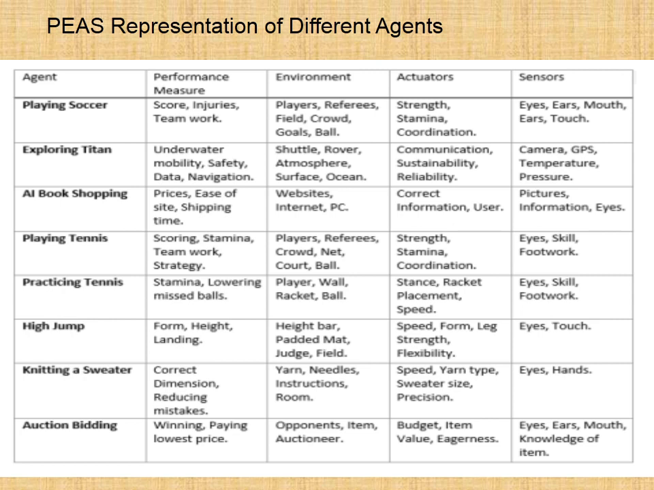A. Playing soccer. B. Exploring the subsurface oceans of Titan. C. Shopping for used AI books on the internet. D. Playing a tennis match. E. Practicing tennis against a wall. F. Performing a high jump. G. Knitting a sweater. H. Bidding on an item at an auction.